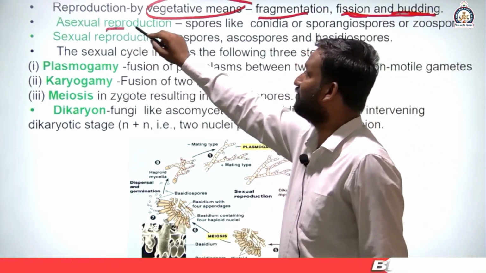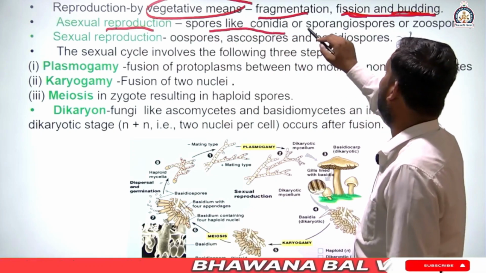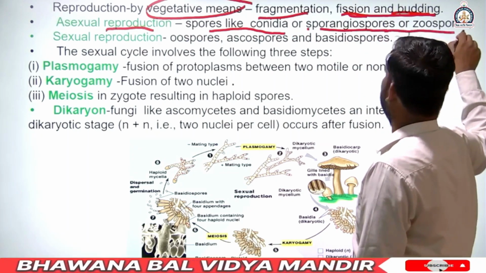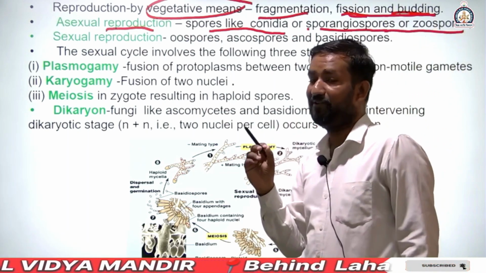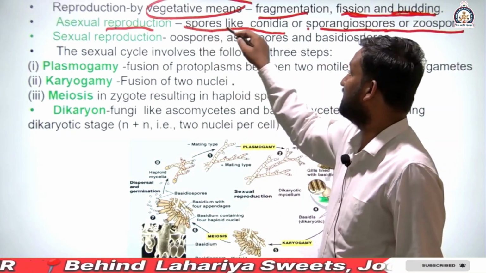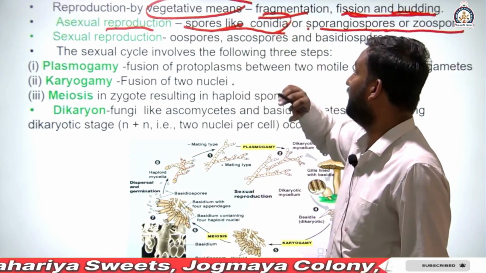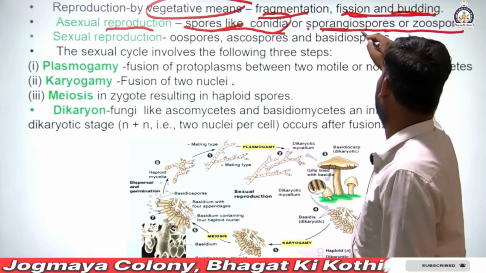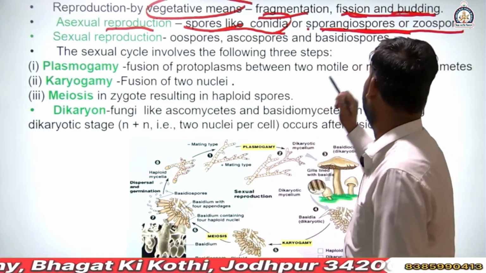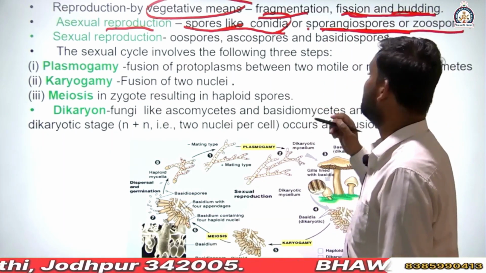Next, asexual reproduction, by spores like conidia, sporangiospores or zoospores. Examples of asexual reproduction are spores like conidia. In conidia, spores are formed. Sporangiospores are formed in a bag-like structure, and there are also zoospores.